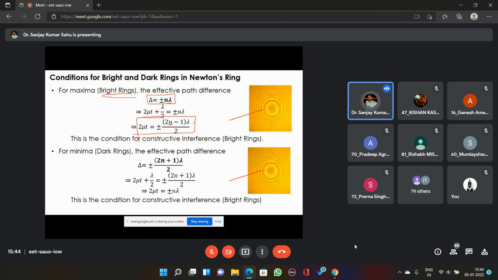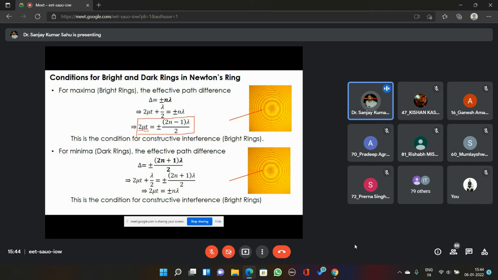And this shows that the position of the film where the thickness is such that 2 mu t equals plus minus (2n minus 1) lambda by 2 is going to give you a bright ring. The circular ring of the thin film at which the thickness is such that 2 mu t equals plus minus (2n minus 1) lambda by 2, that ring is going to be a bright one.